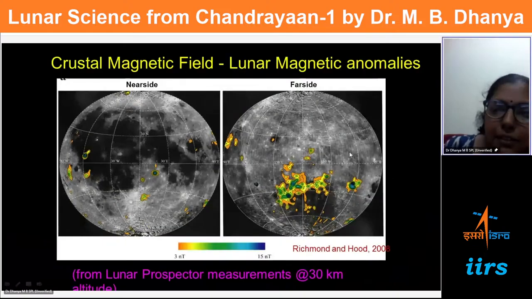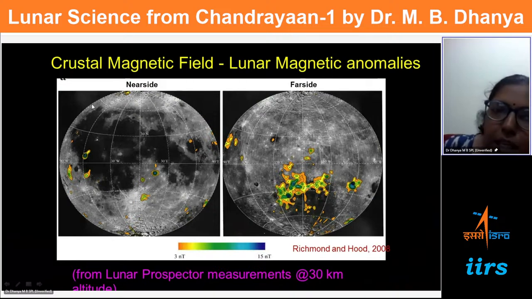Now coming to the crustal magnetic field, this is what I have been talking about, that the moon has patches. The color simply means the strength of the magnetic field. It ranges from orange to blue, and more blue means more magnetic field. That way we can interpret it. And there are some patches seen.